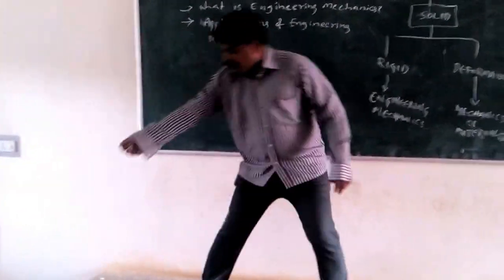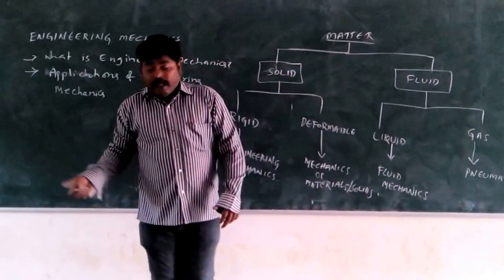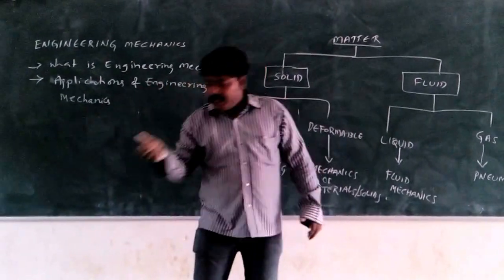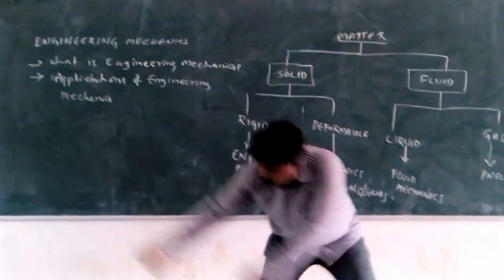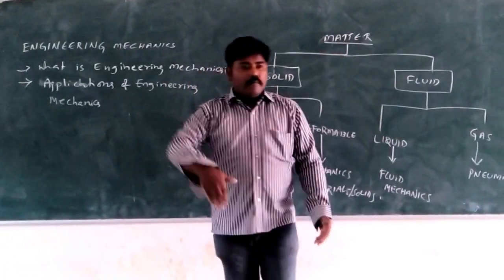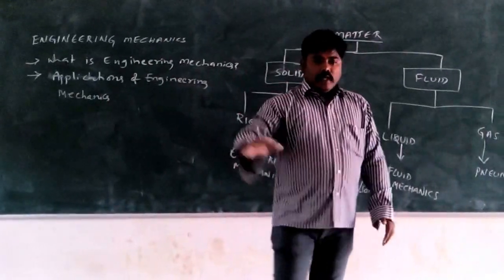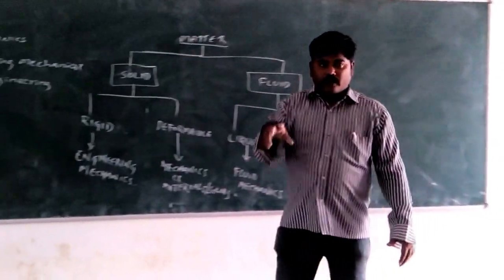If I want to move it, then I have to apply some energy in some direction. Then only it will come easily. Otherwise, if I pull in one direction like this, it is not going to come up to this point. The direction and the amount of the force both play a vital role.